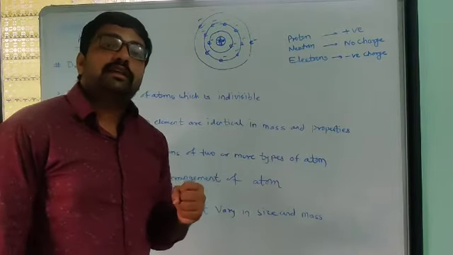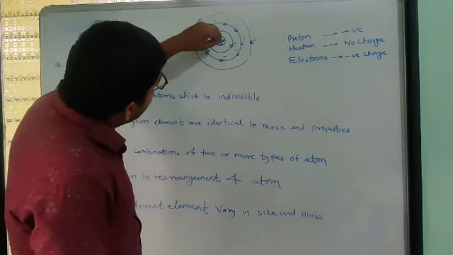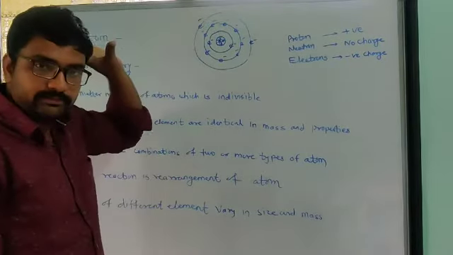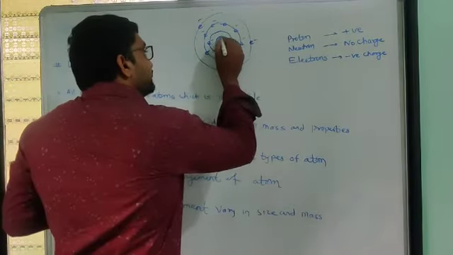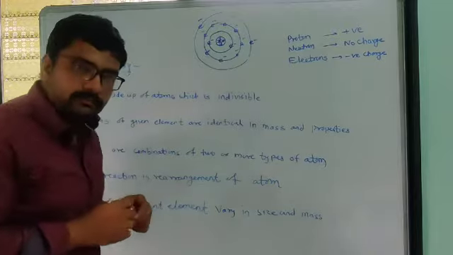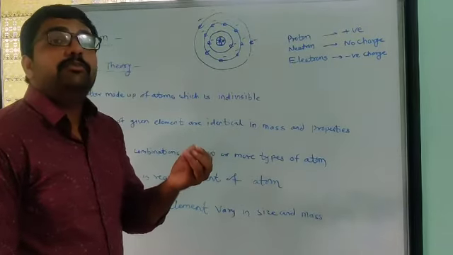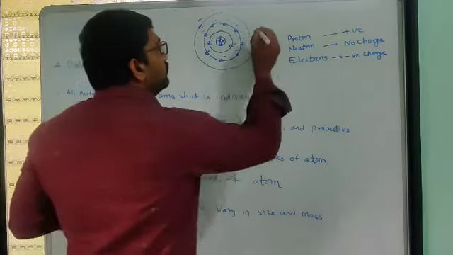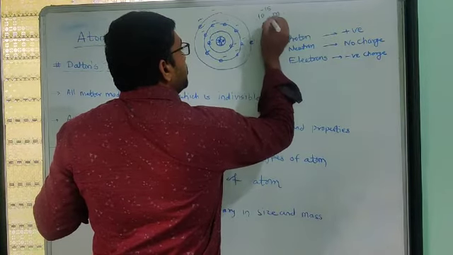Whatever positive charge an atom has means whatever protons that atom has, and they are placed inside the nucleus. The nucleus is placed at the center of the atom, and it is the very smallest part. The size of the nucleus is very small, about 10 raised to minus 10 meter.